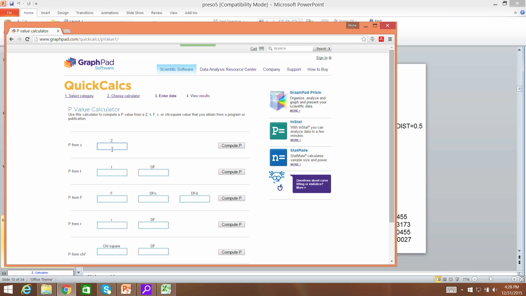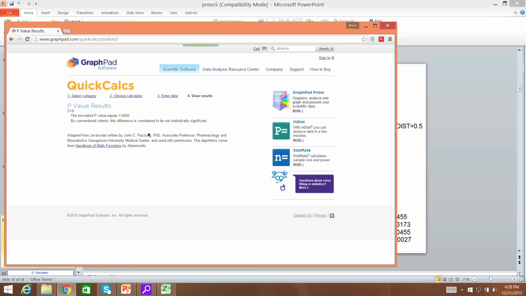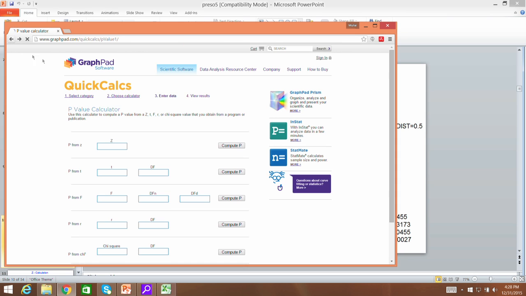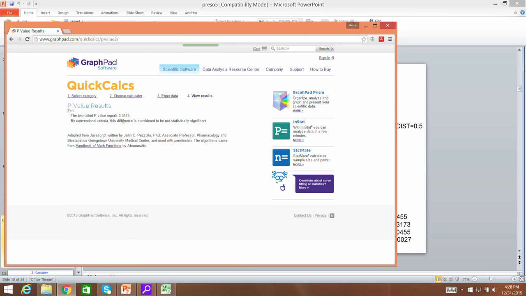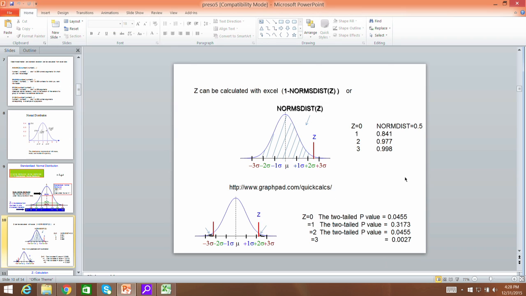So, we can give a number. Suppose I give a number as 0, it is giving it as a p value, that is whatever is outside. If I give a number as Z is equal to 1, it's giving us 0.3173.